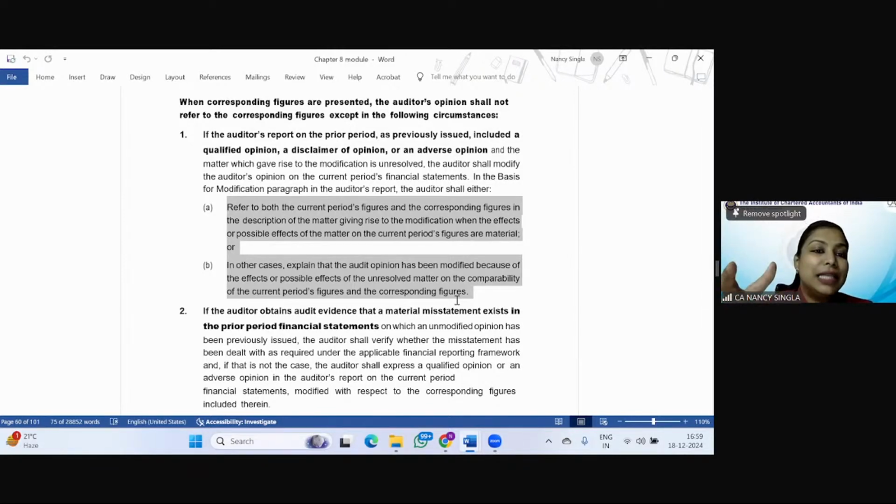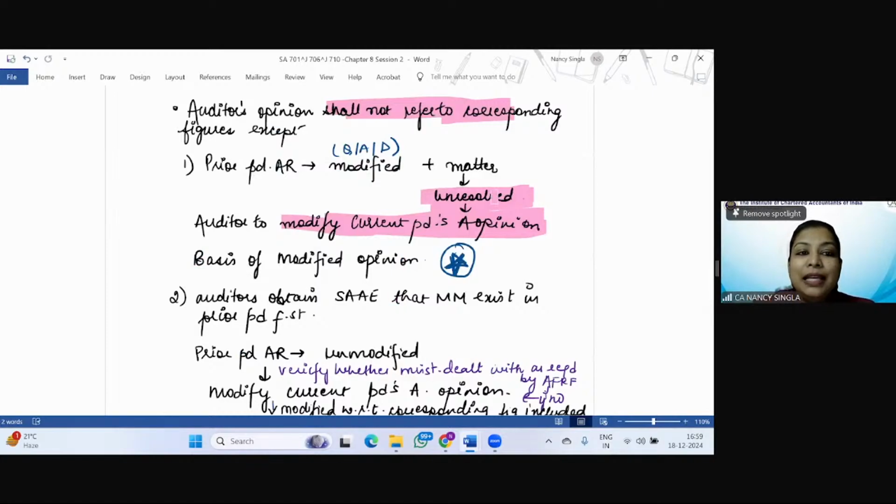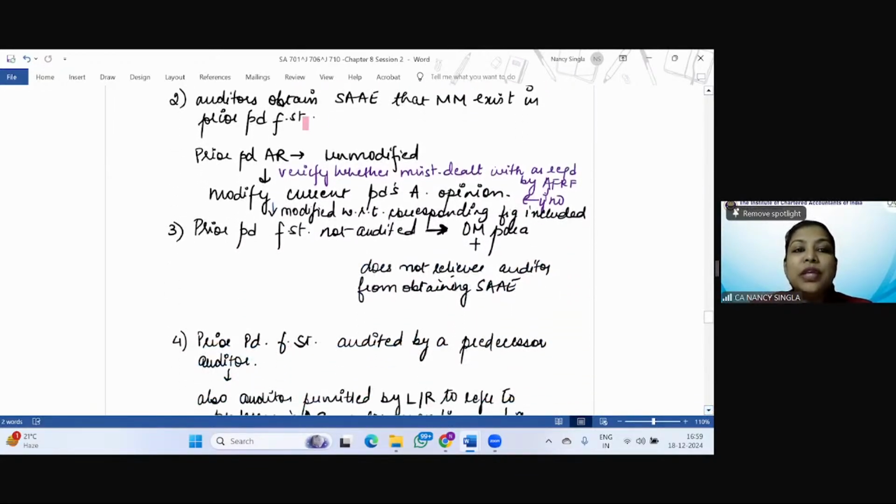Why? Because let's say his disclaimer of opinion is there. So possible effect of the unresolved matter on the comparability of the current period figures and the corresponding figures. So in the basis of opinion paragraph he is going to give the basis. Then, so this was the case where the auditor's opinion was modified in the previous year and the matter is still unresolved. Now comes a situation where the